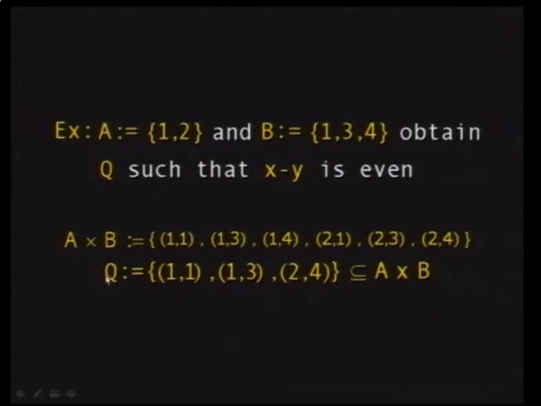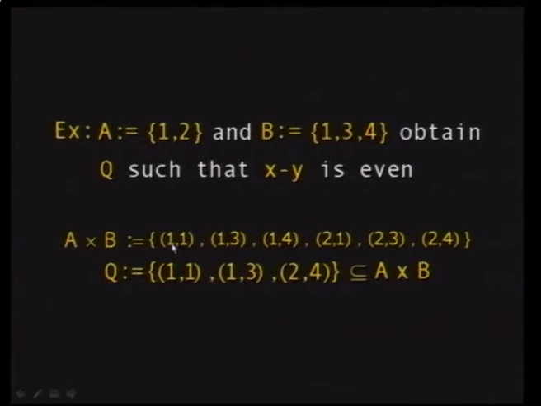So you start first by writing the Cartesian product. Now you have 2 here and 3 here, so you must have 6 elements in the Cartesian product. But now you choose only those which you call Q, a subset of the Cartesian product, that have this property that X minus Y is even.